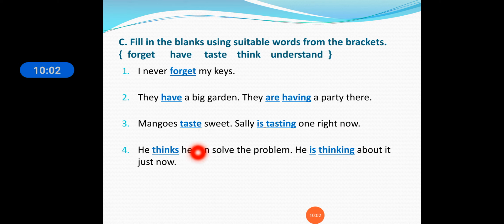"He thinks he can solve the problem" and "he is thinking". Here the continuous form is there, and always see that here it is think and here thinks, because he is the third person singular. So this was our lecture on chapter number 12. Let us quickly revise what we have understood in this chapter.